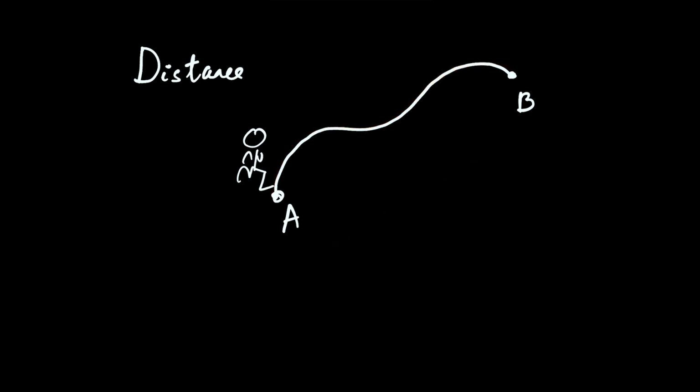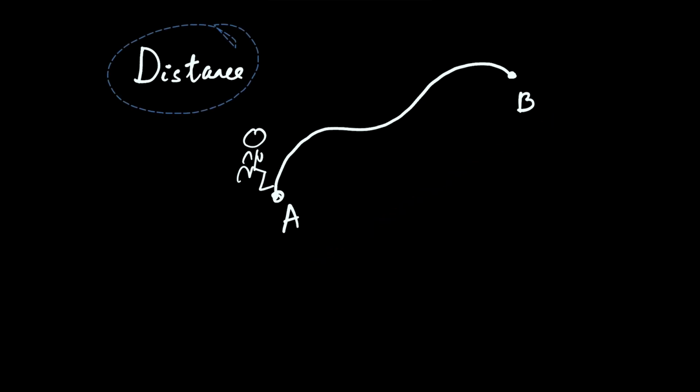That length will be the distance. Got it? I repeat, this is a path that the guy is traveling from point A to point B. If you try to straighten this out and see the length of this path, that gives you the length of this path. That length is called distance.